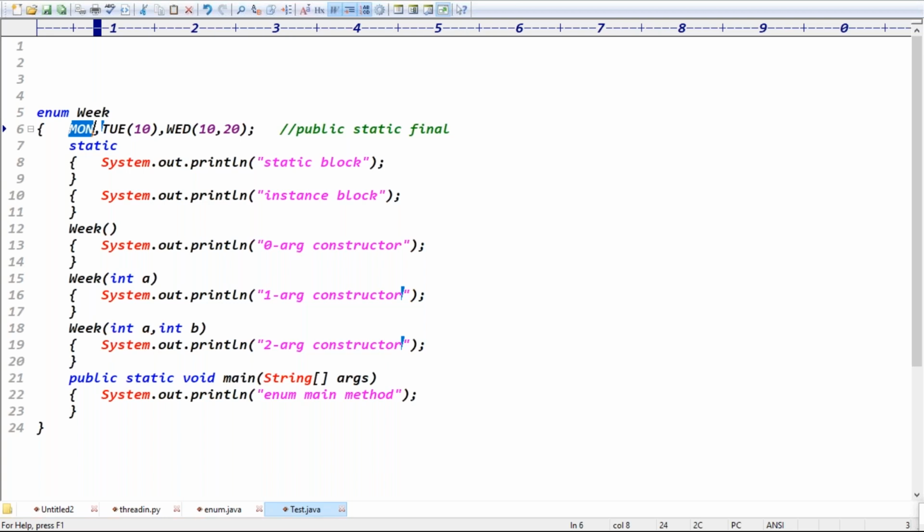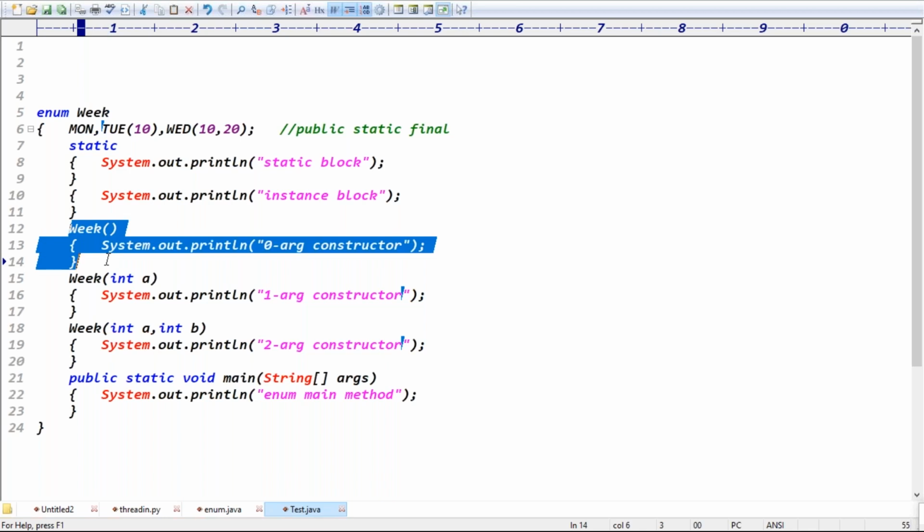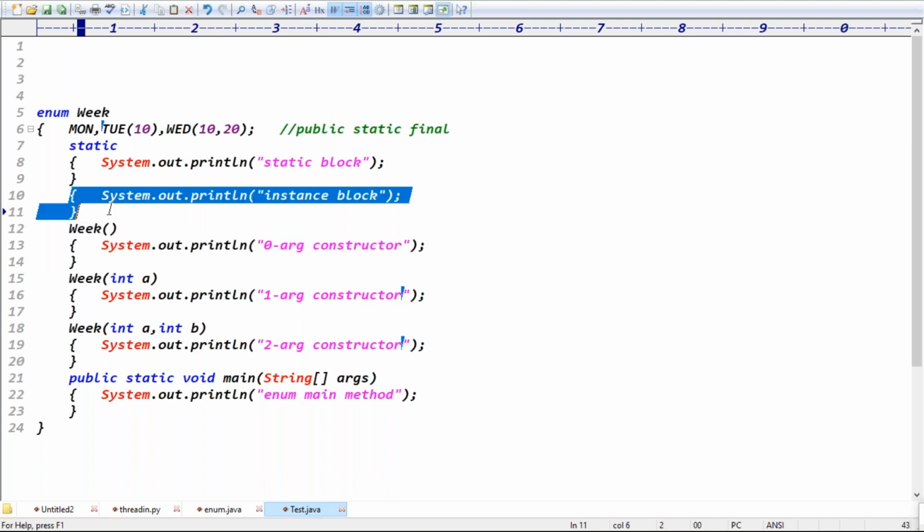Executed. Yes, sir. Actually, this is a static constant. The static constant is loaded during class loading time itself. When it is loaded, then what happened? This is nothing but an object. For this constant, definitely the constructor executed or not? Constructor executed. And before the constructor, which block executed again? Instance block executed, right?